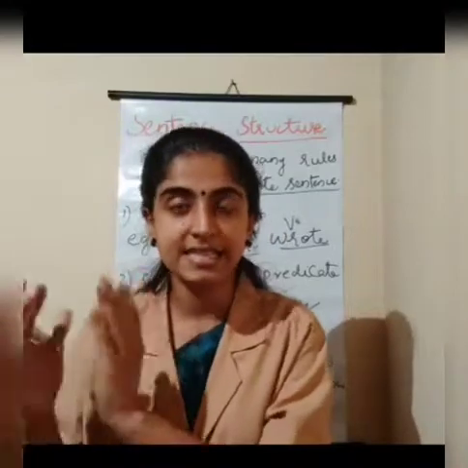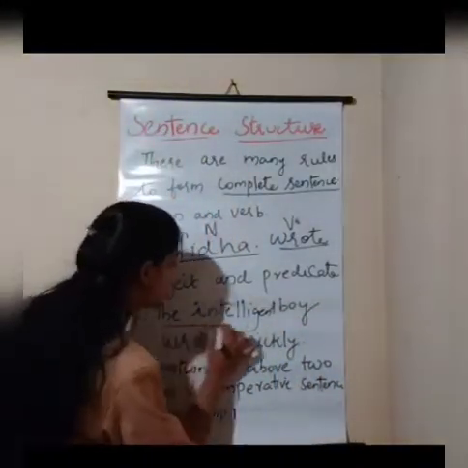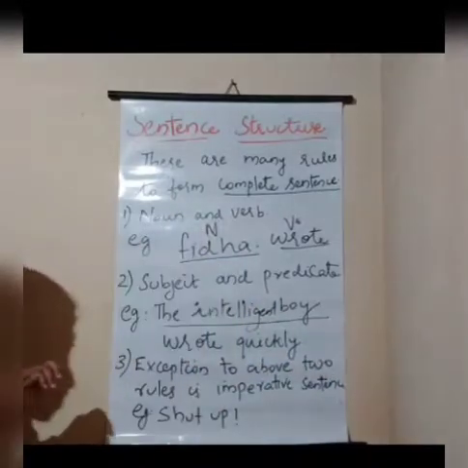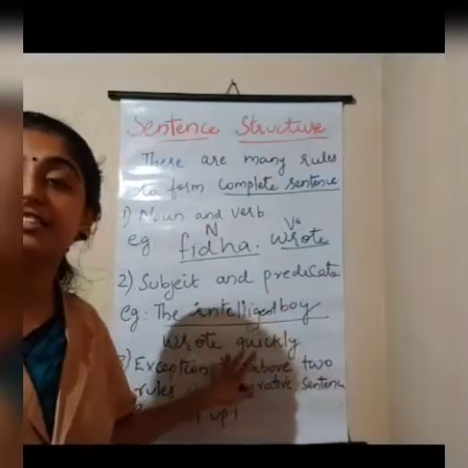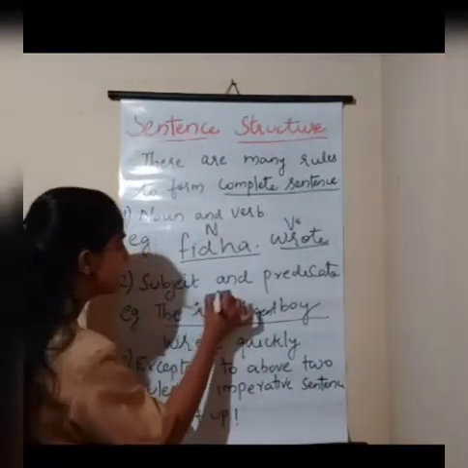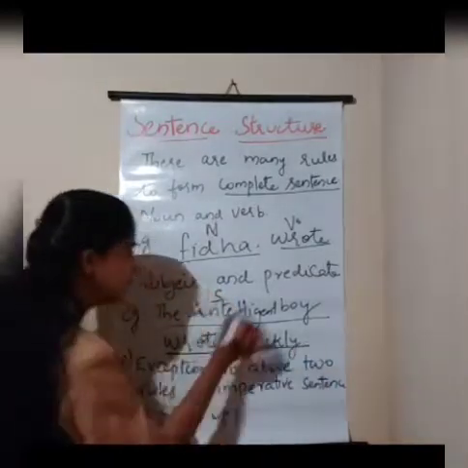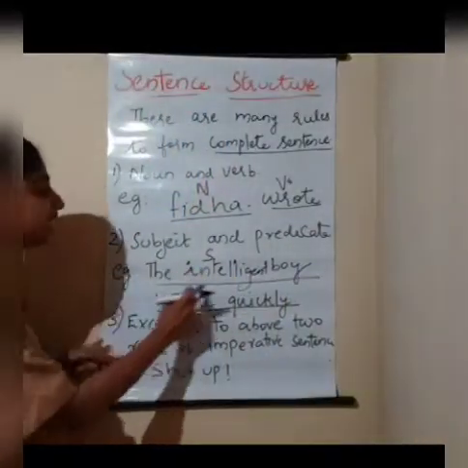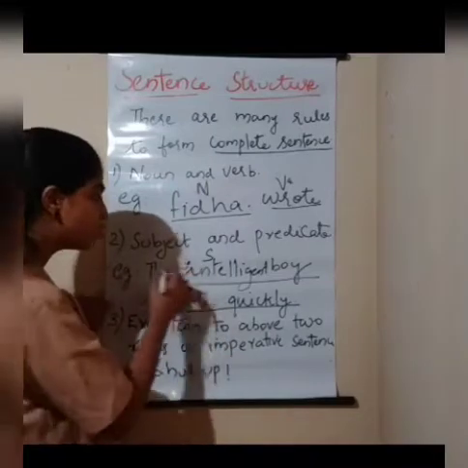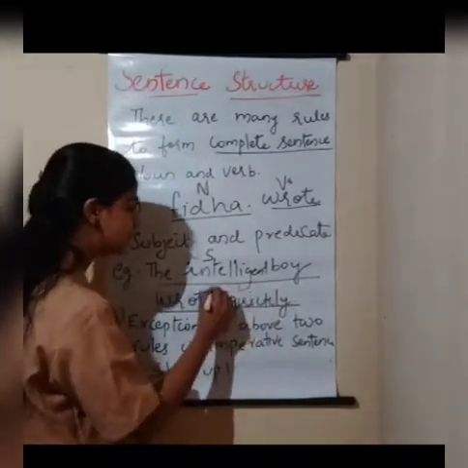You got it? Yes. Now let's see what is the subject over here. The subject is the intelligent boy. What is the subject over here? It is the intelligent boy. And what is the predicate over here? So I will write S over here. What is the predicate over here? It is wrote quickly. So what is the example over here? The intelligent boy wrote quickly. As I told you, the intelligent boy is the subject and wrote quickly is the predicate.